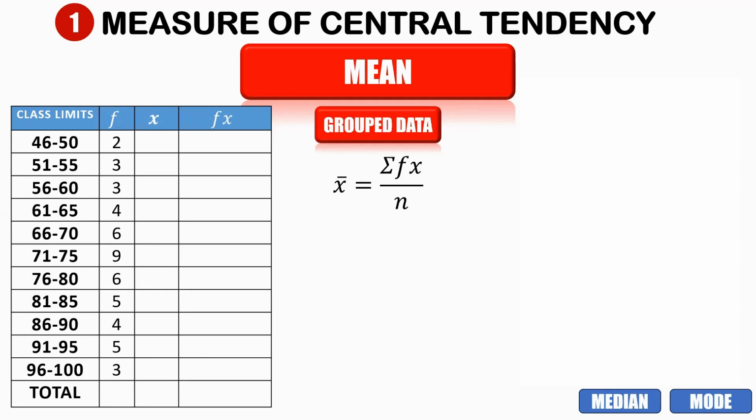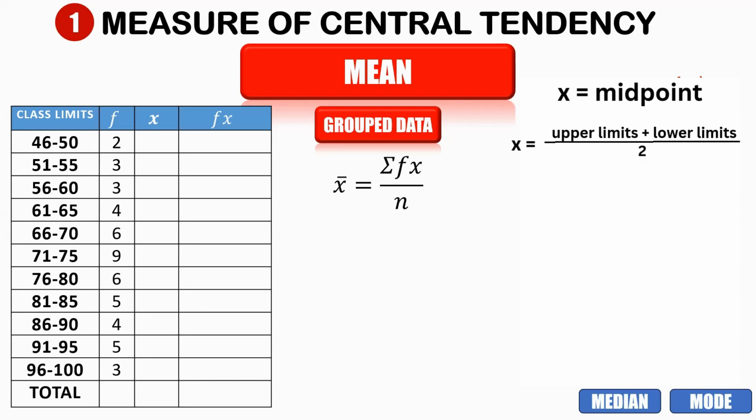To get the midpoint, you need to take a look at the class limits. On the first row, we have 46 to 50. To get the midpoint x, x is equal to the upper limit plus the lower limit, divided by 2. To look for the upper limit, that is the biggest number of our class limit on this first row.